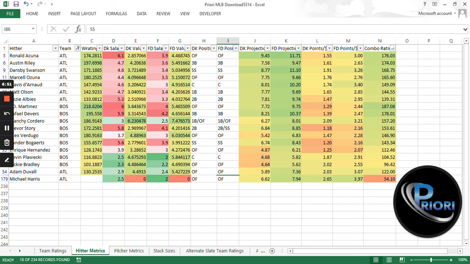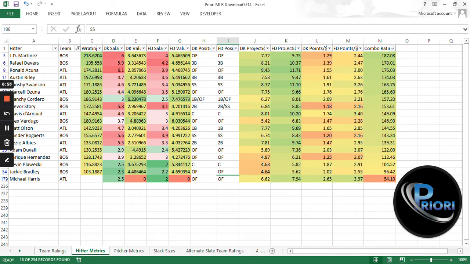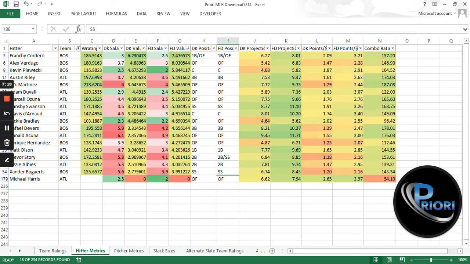So we can come on over here to combo ratings and sort that. And what that gives us is, if I'm going to go ahead and try and stack Boston and Atlanta on this slate, it's going to give us the top rated hitters in those combo ratings. So you see here JD Martinez at the top, followed by Devers, Acuna, Riley, Swanson, Ozuna, etc. You can obviously go ahead and sort and filter by position as well, or sort by value, which is something that I do quite often.